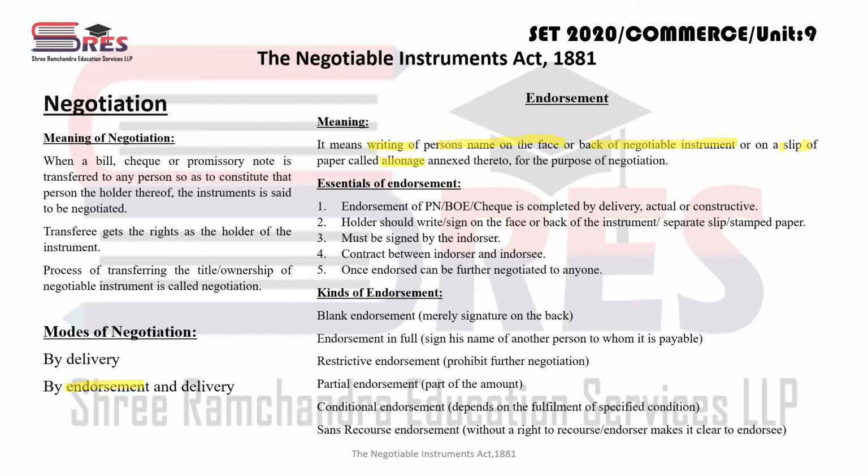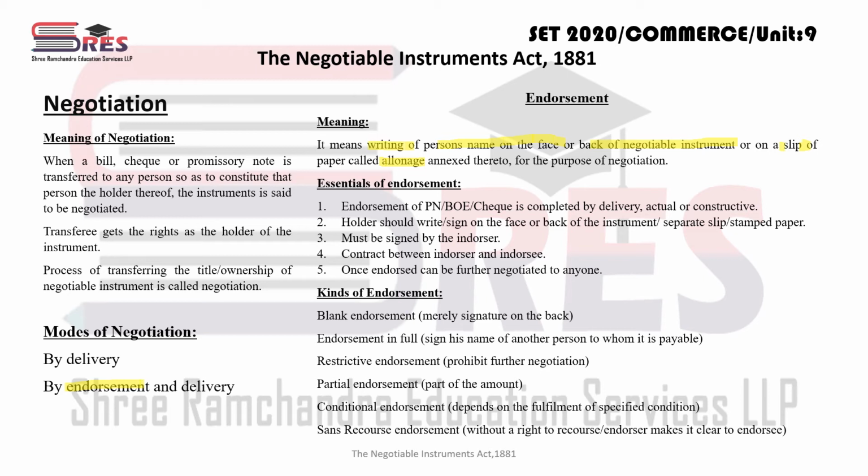तो नॉर्मली होता ही है कि बहुत सारे ऐसे इंस्ट्रूमेंट हैं, निगोशिएबल इंस्ट्रूमेंट, अगर वो आपको ट्रांसफर करना है और अगर वो ट्रांसफर होता है more than one person को again and again, तो क्या होता है, या तो उसके फेस पे या उसके बैक साइड में, एक एडिशनल स्लिप इज अटैच्ड टू दैट इंस्ट्रूमेंट। तो whenever it is transferred from one person to other person, the transferor signs on that paper or on that place and writing name of that person to whom it is transferred, तो वो just by that it gets transferred, okay।